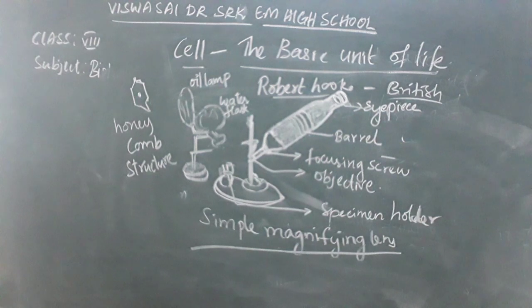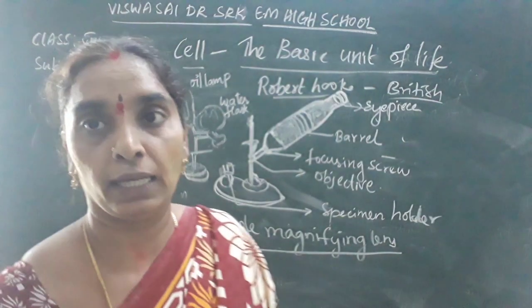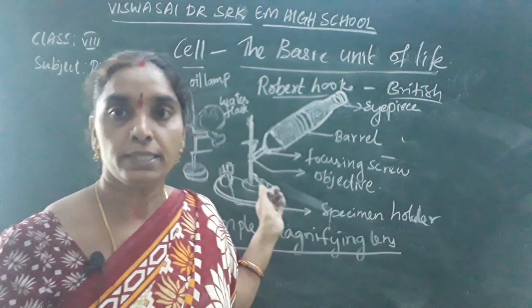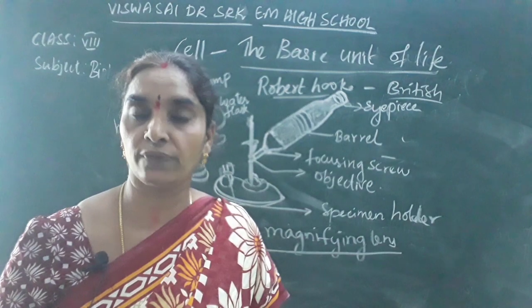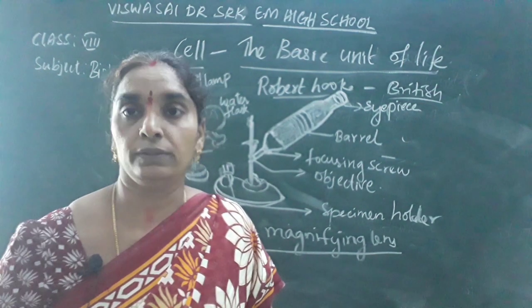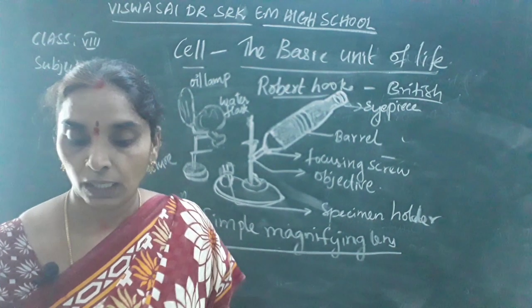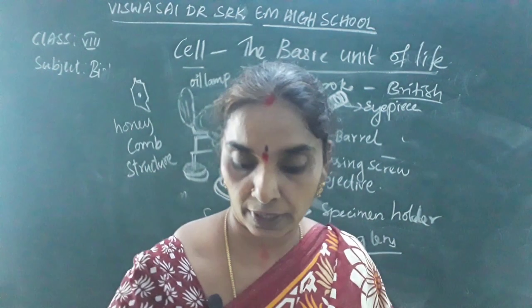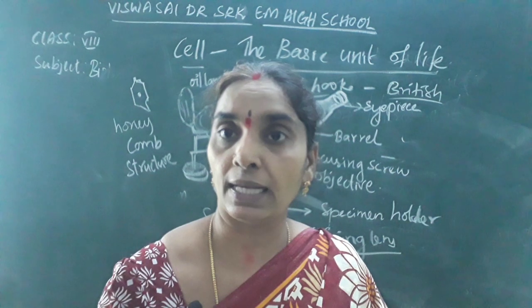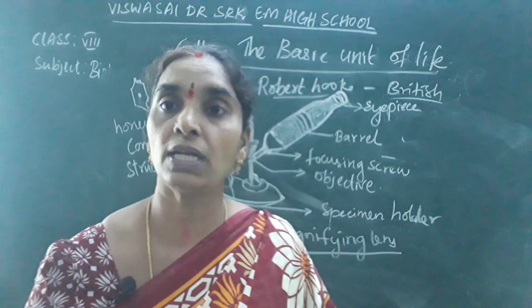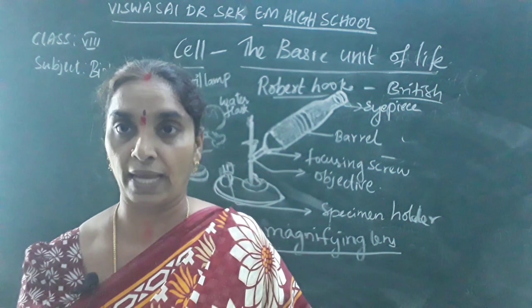Okay, children? I hope you have understood this, and in tomorrow's class I'll again tell you about the cell, the microscope, the structure of the cell, and continue with the animal cell and plant cell. Okay, so in today's class we have studied the cell, defined as a structural and functional unit of a living organism.